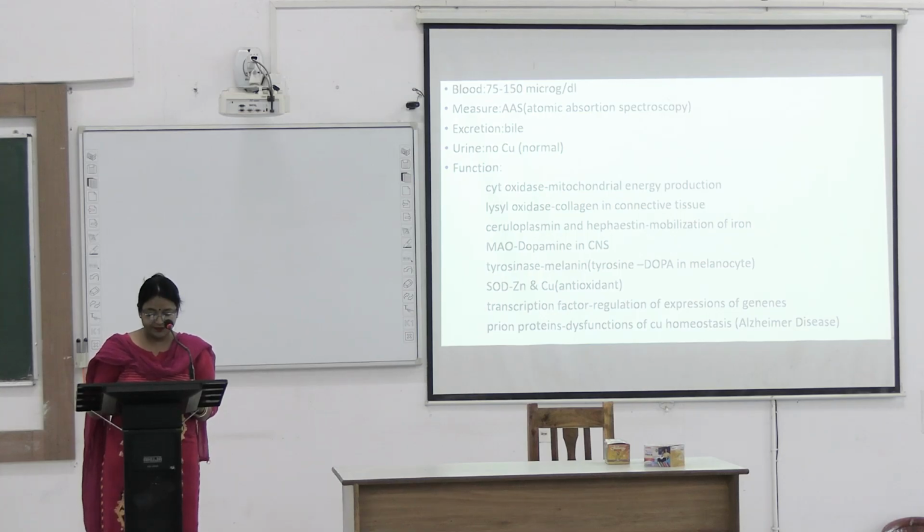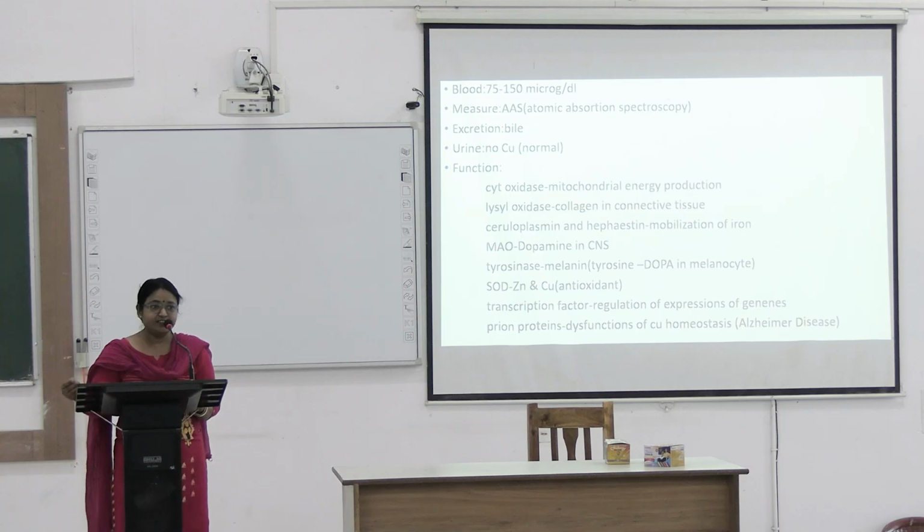Lysyl oxidase also has copper. In lysyl oxidase, what happens? It oxidizes lysine residues. 4 lysine residues, if oxidized, produce desmosine. That desmosine causes cross linkage in the elastin.